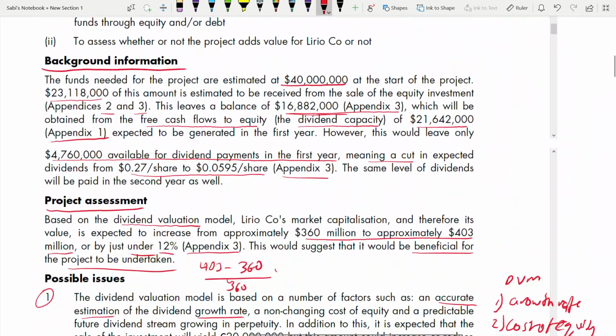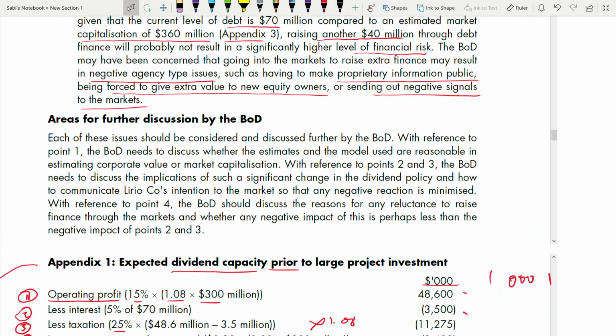Now, the last paragraph, areas for further discussion by the board of directors. These are other discussions. For this also there are 2 to 3 marks in your marking scheme, as you saw. Usually until that point you are able to get something, but when you have to discuss other areas, areas for further discussion, it becomes a little tough. Now let's see what they have written. Each of these issues should be considered and discussed further by the board of directors.